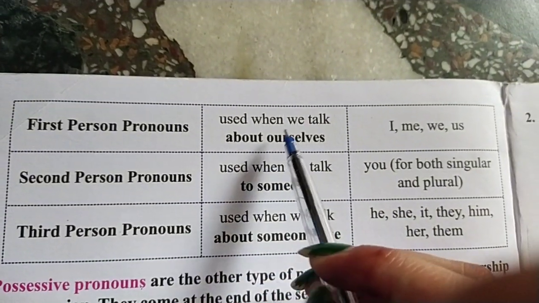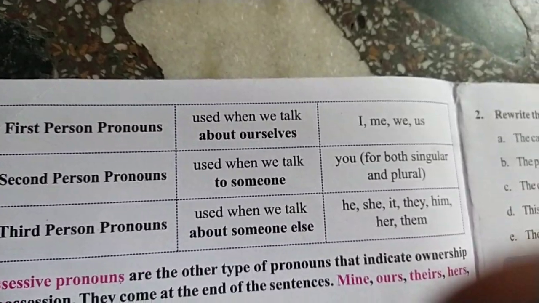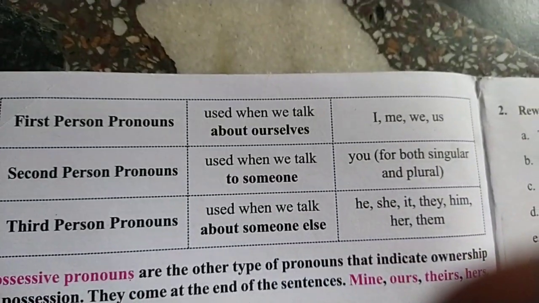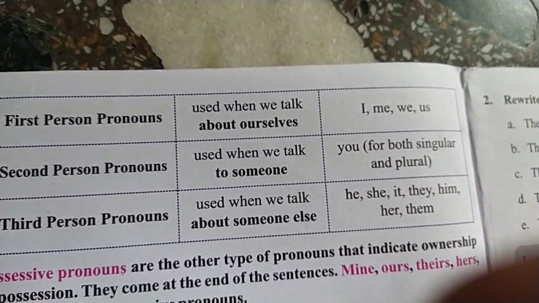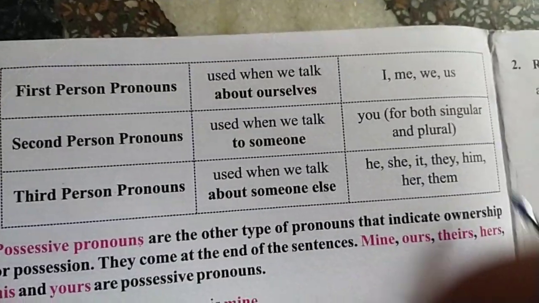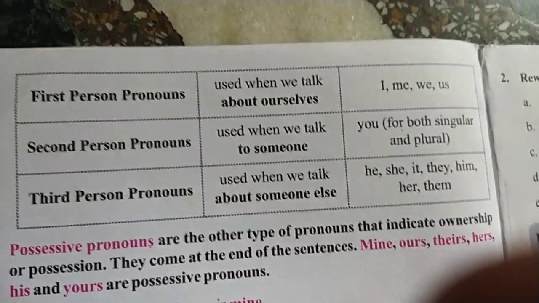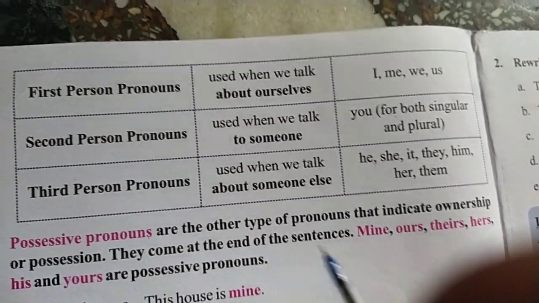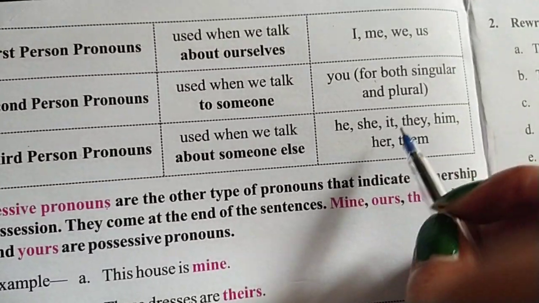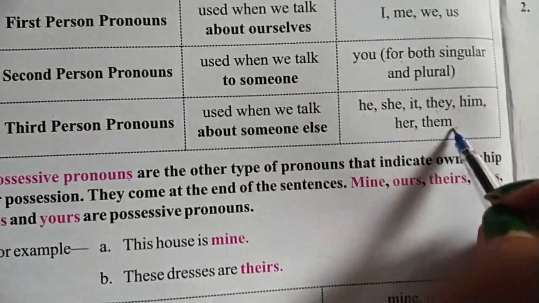Now for first person, we use the pronouns I, me, we, us. In first person pronouns we talk about ourselves. हम खुद के बारे में बात कर रहे होते हैं. Second person pronouns are used when we are talking to someone. You is both for singular and plural second person pronouns. The third person is used when we are talking about someone else. हम किसी third person की बात कर रहे होते हैं. And for third person pronouns we use he, she, it, they, him, her and them.